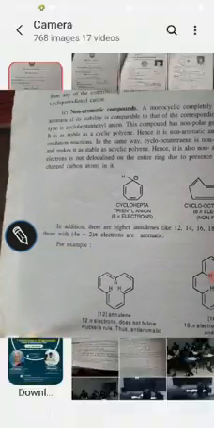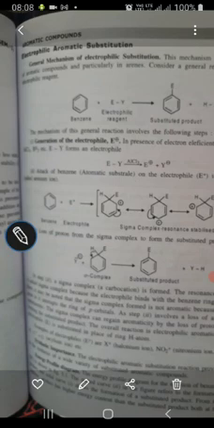Next we are going to study electrophilic substitution reactions, which are a very important type of reaction for aromatic compounds. Aromatic compounds, as we know, have 3 double bonds; benzene has 3 double bonds.